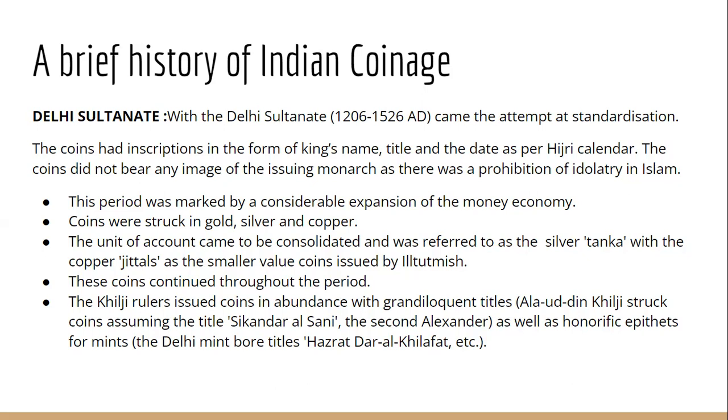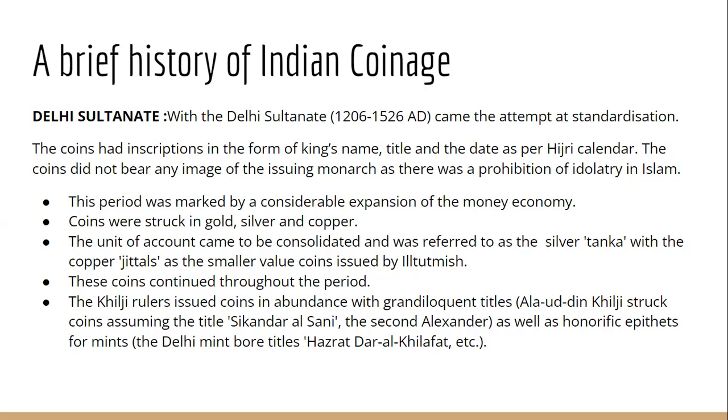Now, the first dynasty that ruled was the slave dynasty. The founder, we know, is Qutbuddin Aibak, but he could rule for a very short span. Unke baad, the next important king is Iltutmish. Iltutmish is the one who issued 2 important coins of Delhi Sultanate, and these coins survived throughout the phase of Delhi Sultanate. These are the silver coin called Tankha and the copper coin called Jittal.